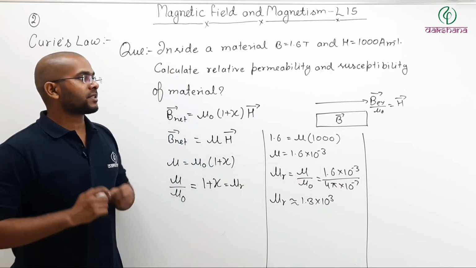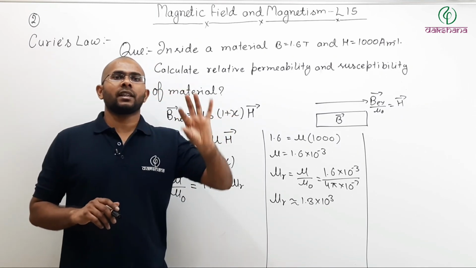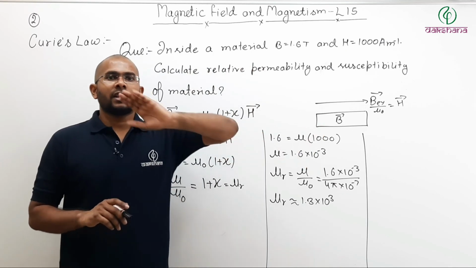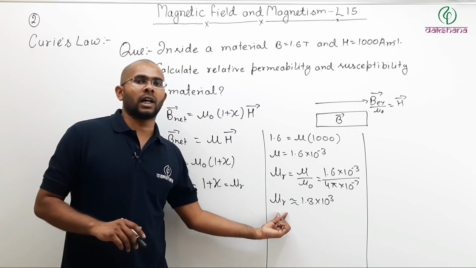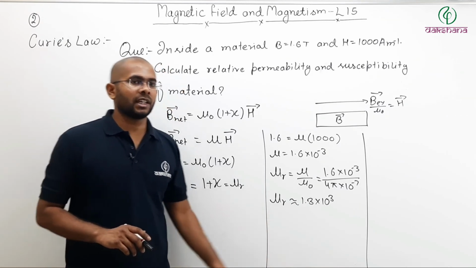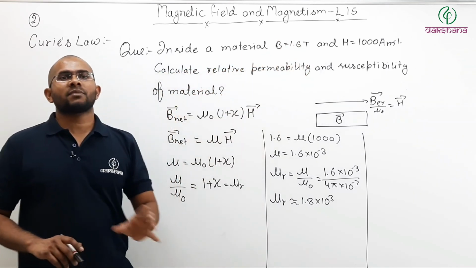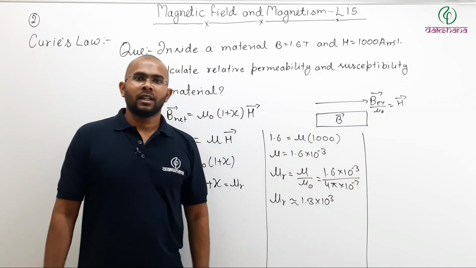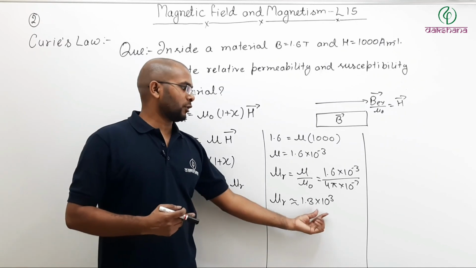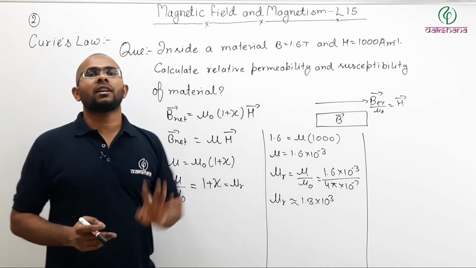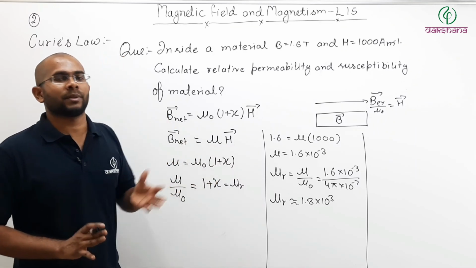Now remember what we have studied. We have studied that if you place a material inside a magnetic field, then total magnetic field increases by a factor of mu r, relative permeability. Meaning if I place this material inside a solenoid, then field inside the solenoid will become 1.3 into 10 to the power 3 times the initial value without the material. That is the concept of your relative permeability.